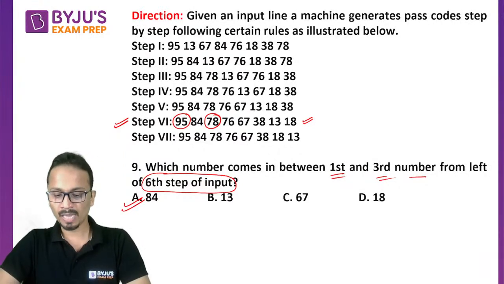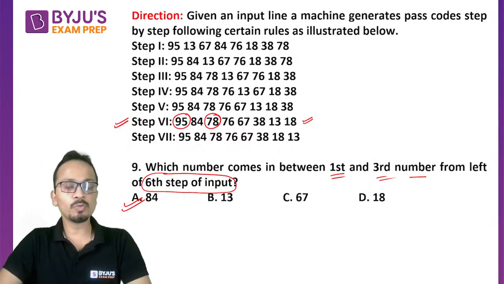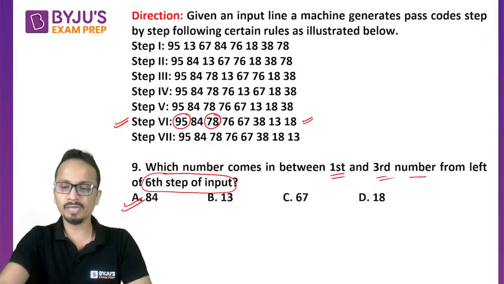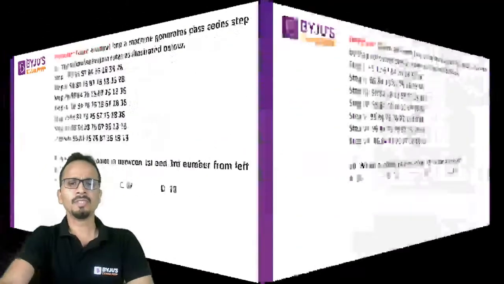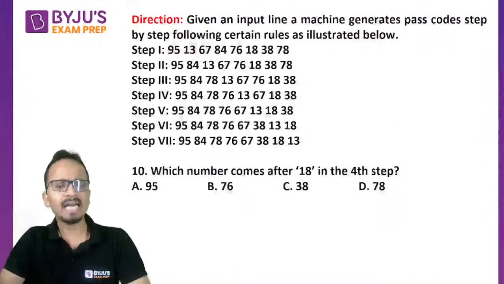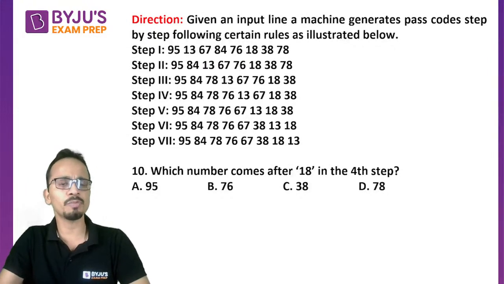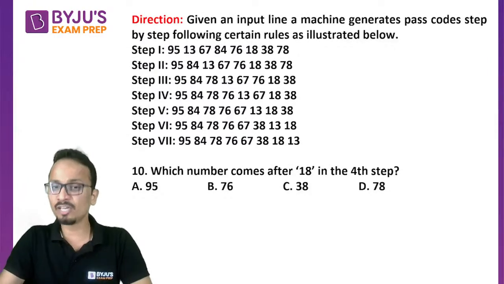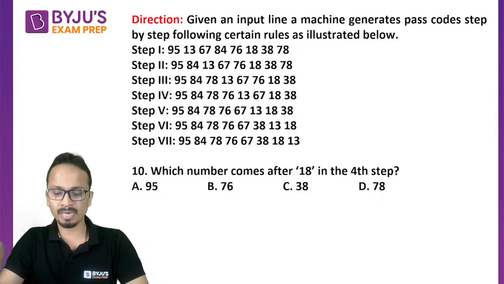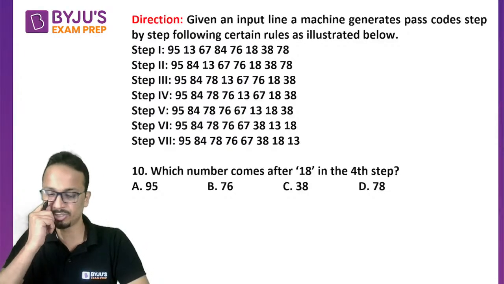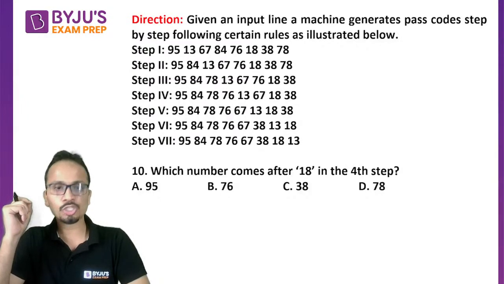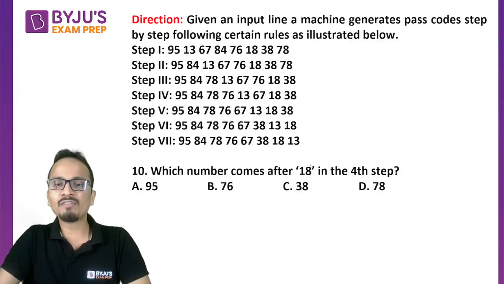Yes, input output sequence questions can come in the examination, but that is a slightly higher difficulty level. This is just the first session of our revision of these questions. Definitely I'll be putting some more, difficult questions of input output sequences in my subsequent sessions. Okay, so next question: which number comes after 18 in the 4th step?